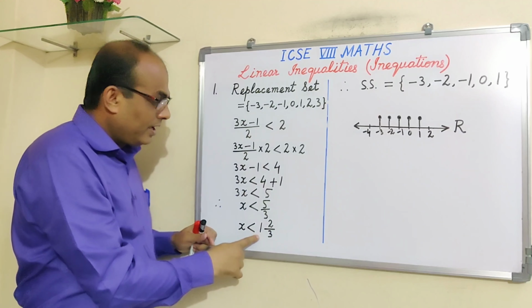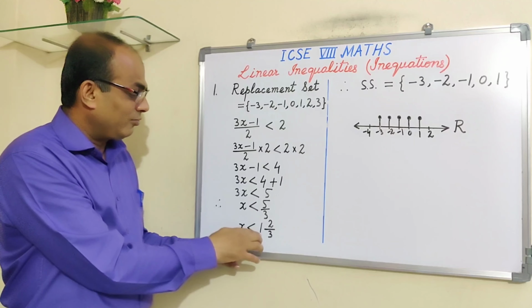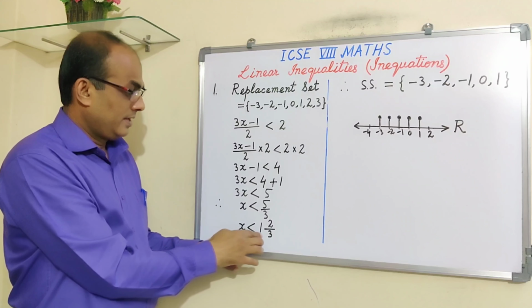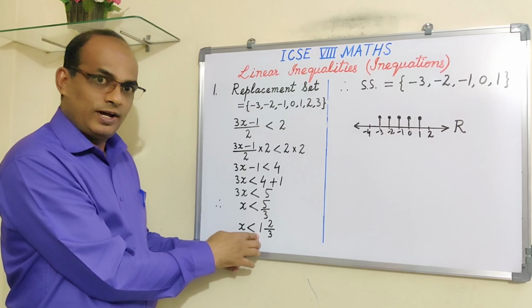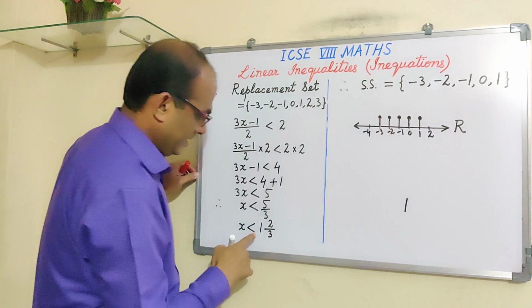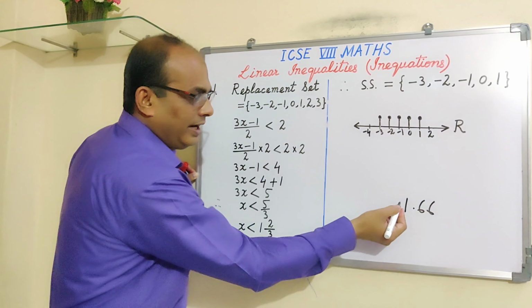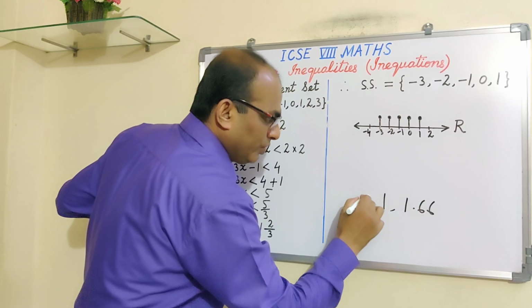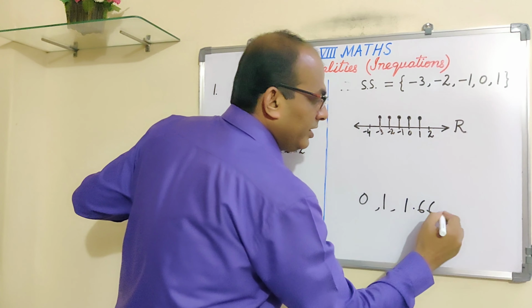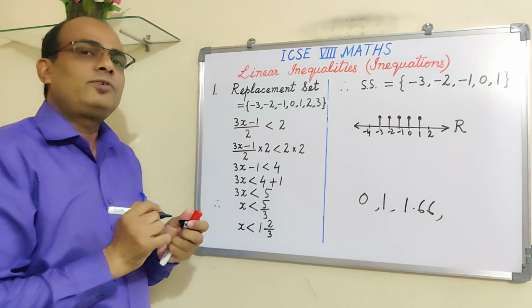For example, the first number which is less than 1.6 is 1, isn't it? Let me do 1.66 something, 1.666 something. Now before this you have 1, before this you have 0, like that, and after this you can write down 2, 3, etc. So you have to take all those values of x which are less than 1.6. The immediate number which is less than 1.6 is 1.